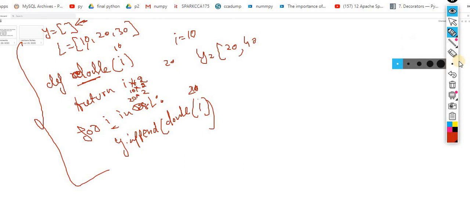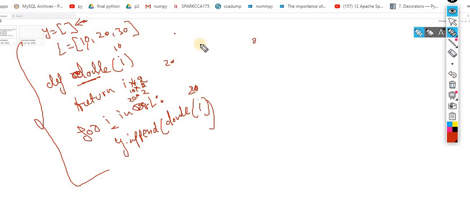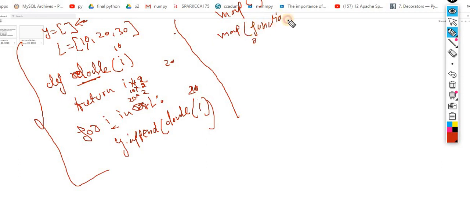Okay, so the same thing I am achieving with the concept that is map. In this map, every item that I have to double, that means if I pass 10 items then I will get 10 items. If I pass 3 items, then I will get 3 items. The syntax for the same is map. Then you have to pass this function, and after that you pass an iterable object. So iterable object, we know it, this one is the iterable object.